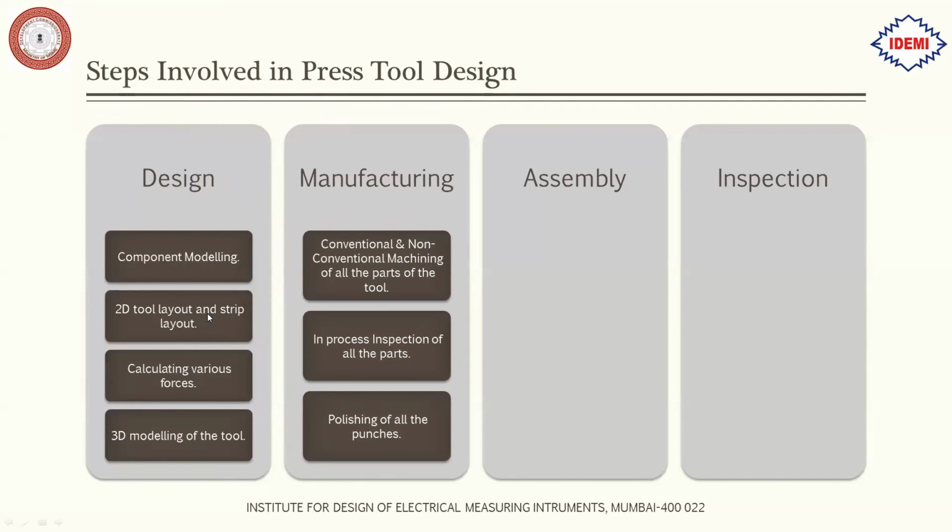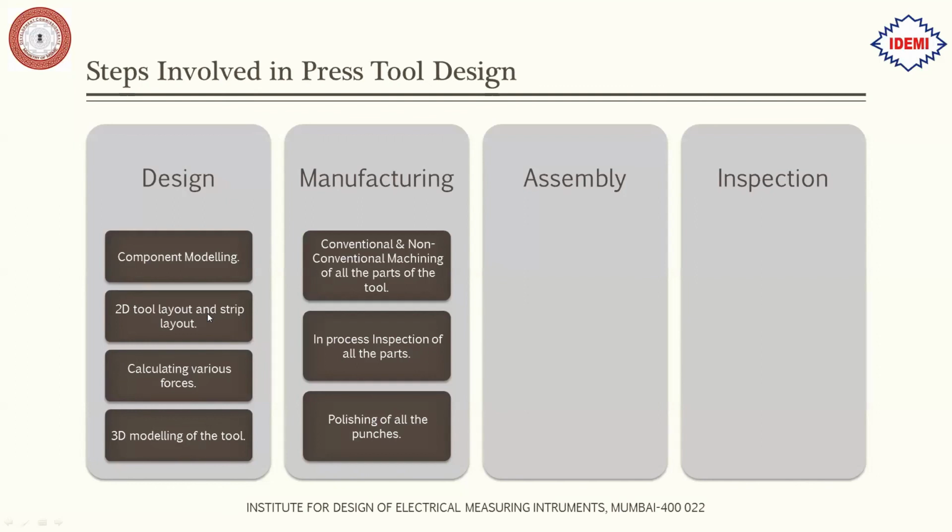Conventional stands for the machining that is all done on lathe, grinding, wherever there is no numerical control involved. Non-conventional machinings are the ones such as CNC, spark erosion or wire cut. All those machining can be considered non-conventional. So all the parts are machined.